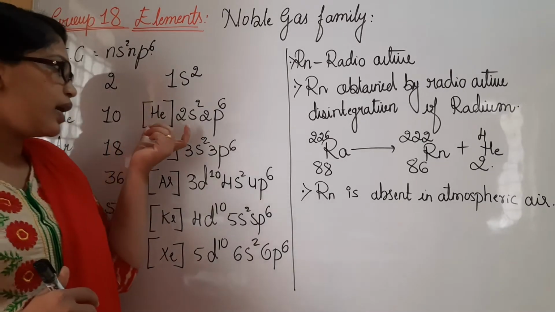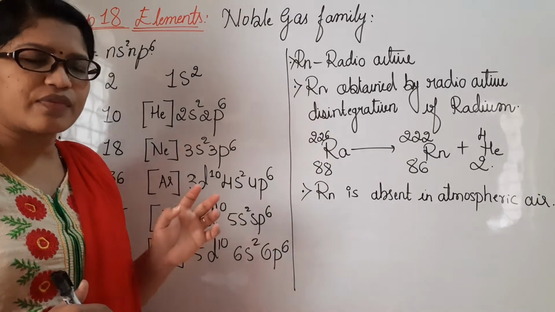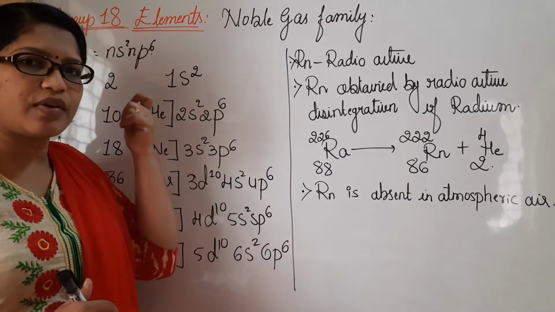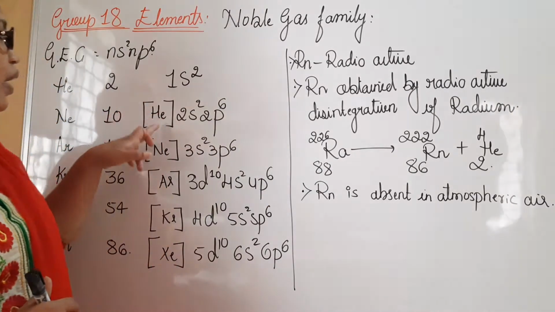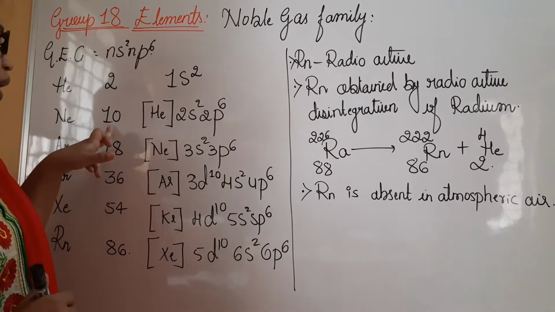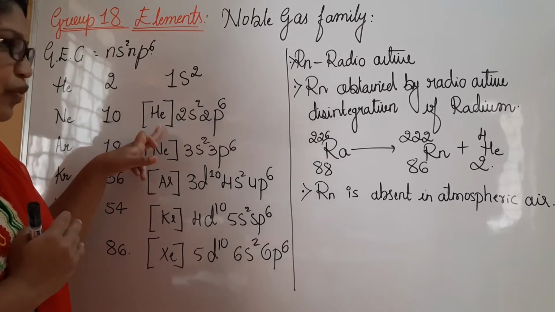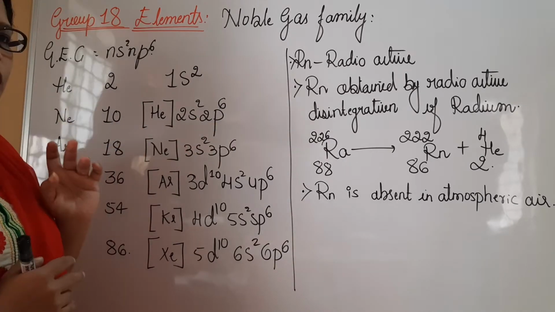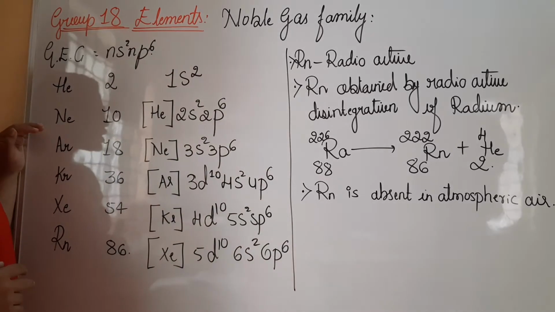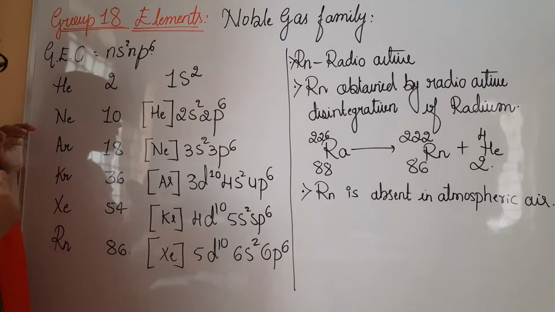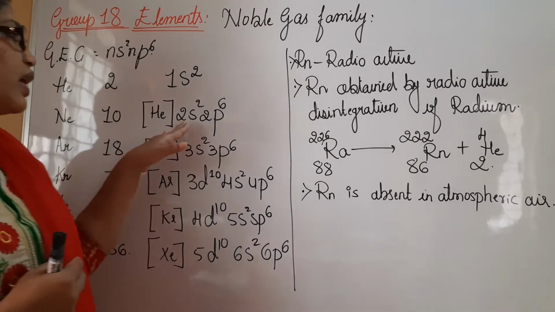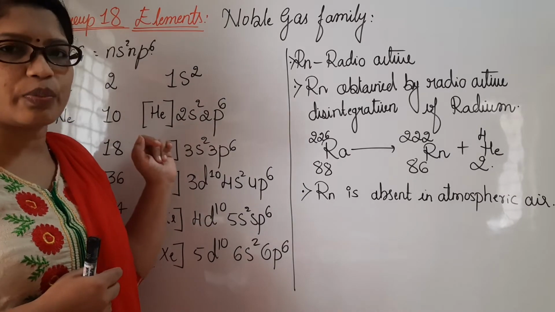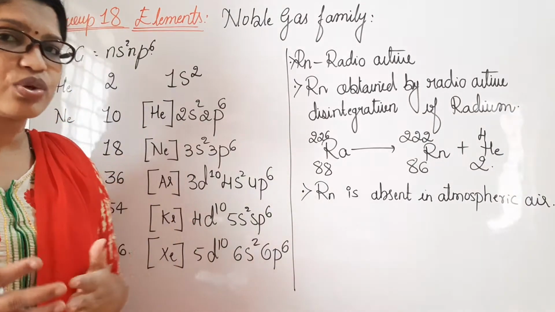We write it using the noble gas configuration, taking helium, so 2 electrons are removed and 8 electrons are left. As neon lies in the second period, we write 2s2 2p6. I think this is understood to you all.